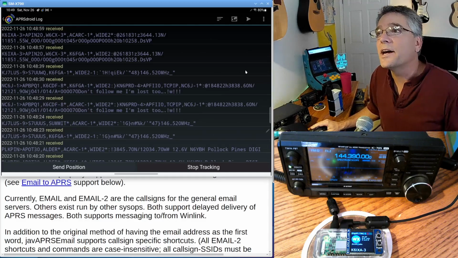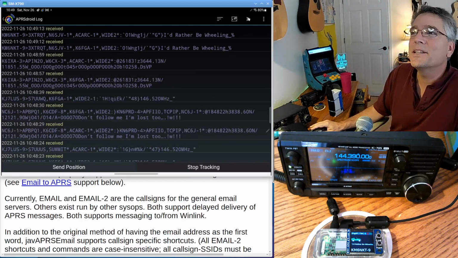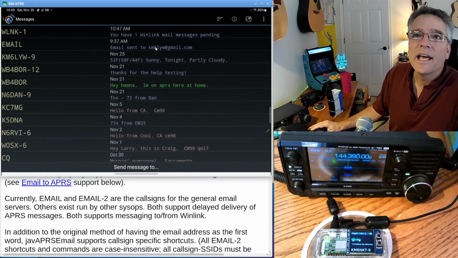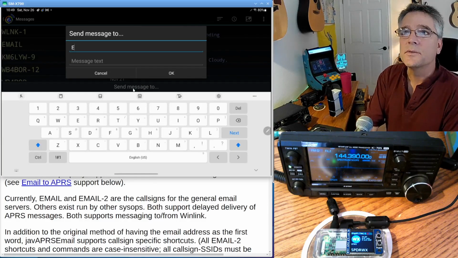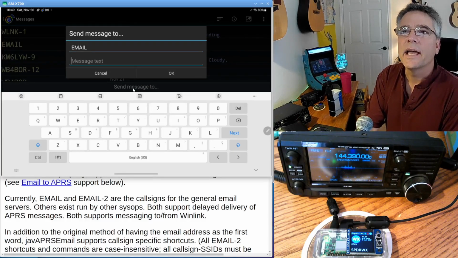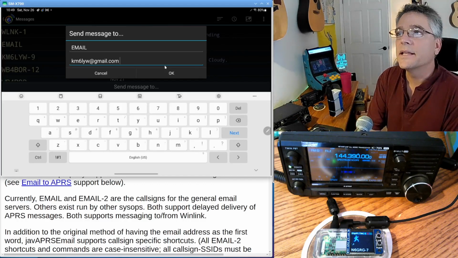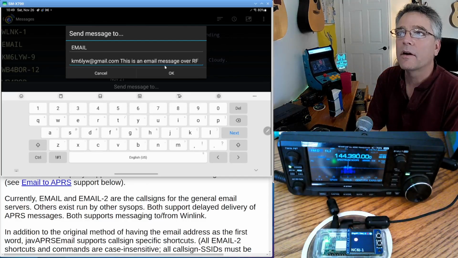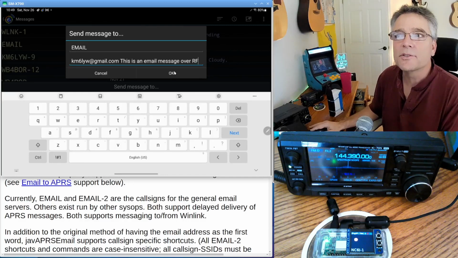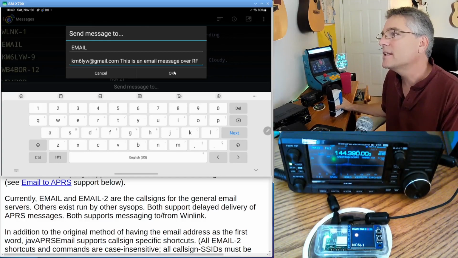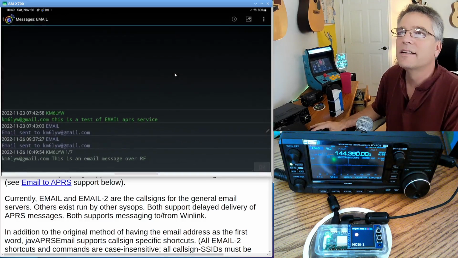I promise we'll do it over the actual radio that you guys have in your hands. But let's just go over to the messaging link here. And I'm going to send a message to, the message is going to be to email, like I said. And the message is going to be an email address. And I'm not going to say it out loud. A space, and then like some text, like this is an email message over RF. Now you only get, like 67 characters in your message. So I'm going to send that, and you're going to watch over here, and you're going to see this thing start transmitting, hopefully.